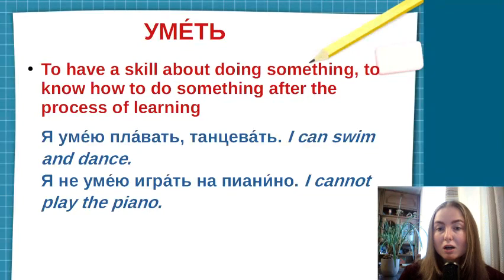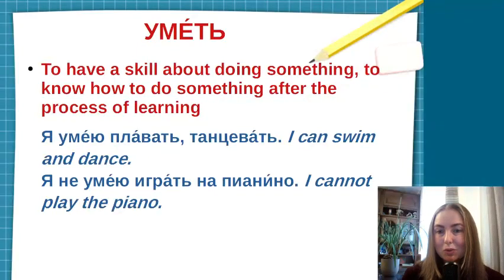Of course, no person can play musical instruments from his or her birth. Of course, it's something that you learn to do. So, уметь we use only after the process of learning. Like, я умею читать. Я умею писать по-японски.